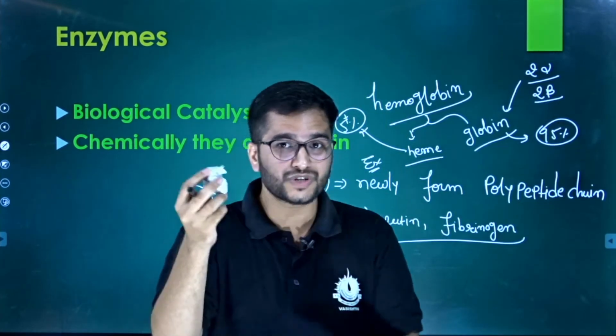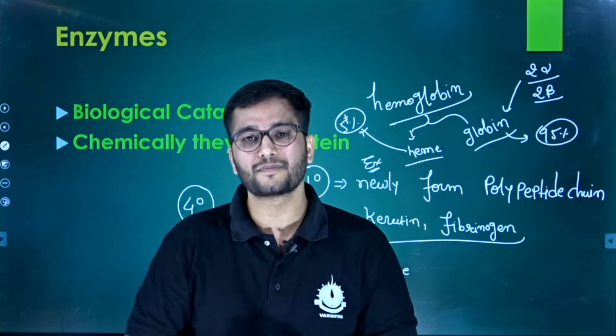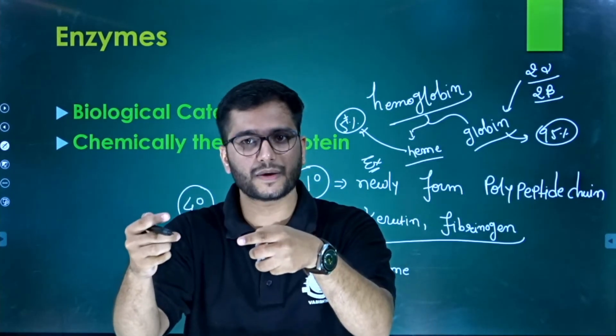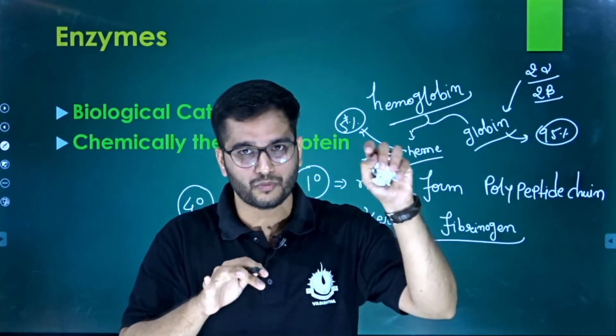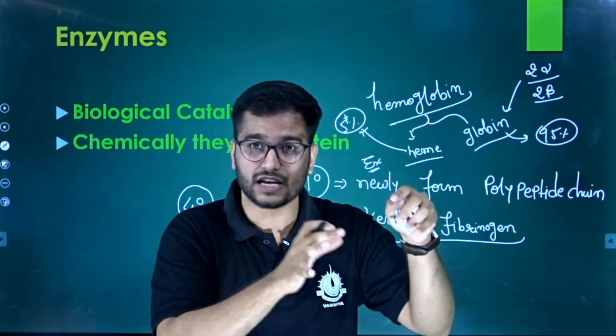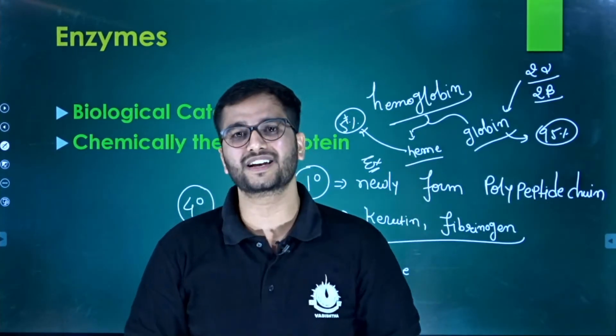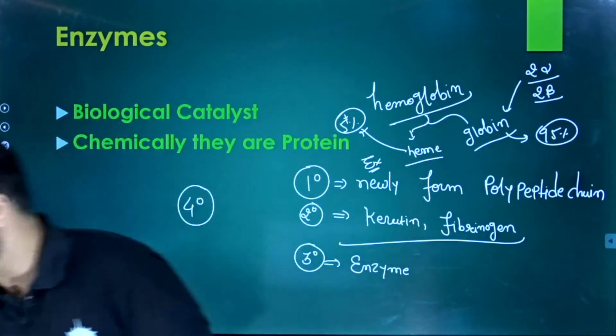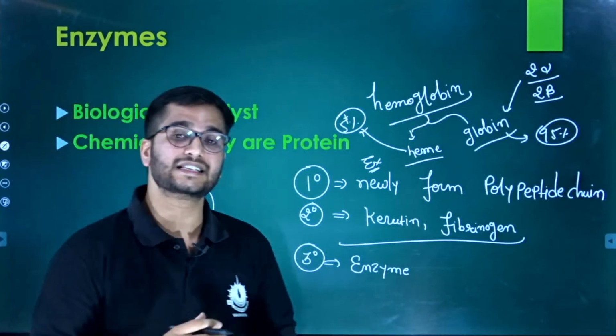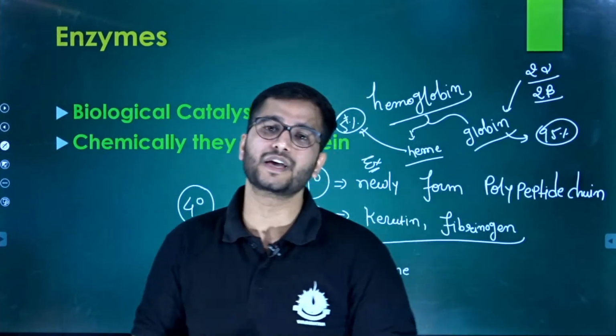So maybe these 2 are alpha, maybe these 2 are beta. More than one tertiary protein configuration came together and formed the quaternary protein. So this was the demonstration of enzymatic structure and enzymatic behavior.